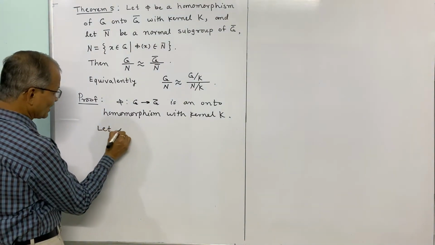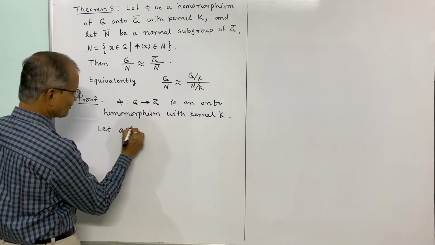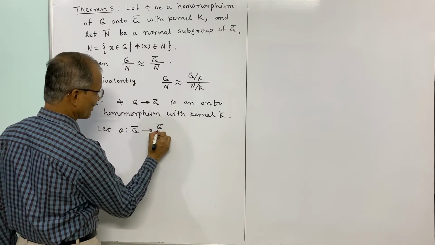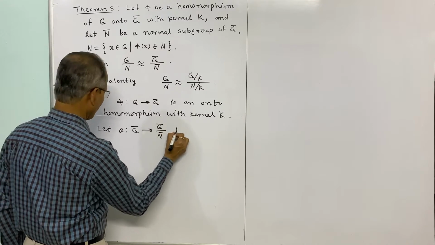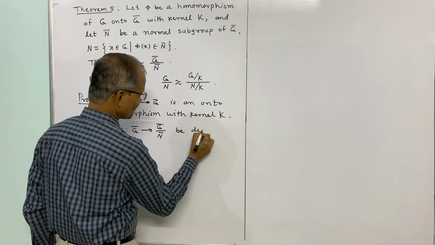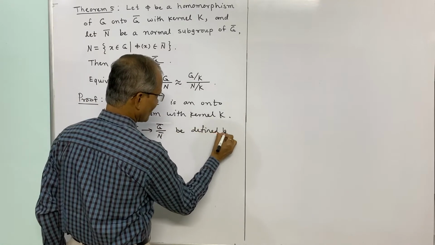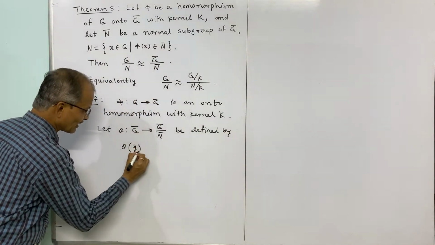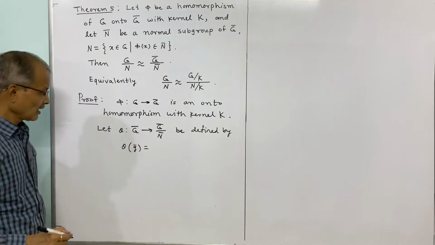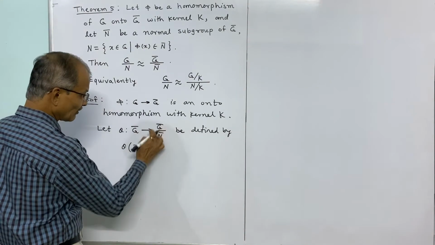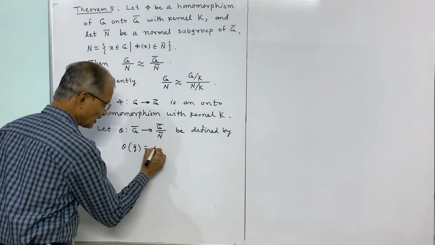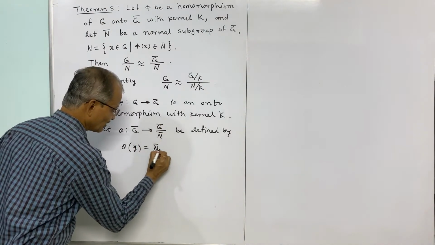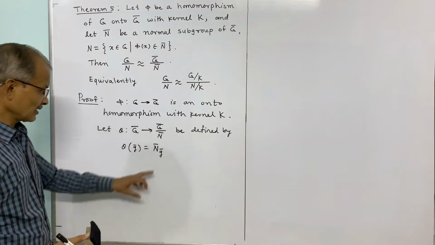Let theta be the mapping from the group G bar to the quotient group G bar by N bar, defined by theta of g bar, where g bar is an element of G bar, equal to N bar g bar. An element of this quotient group, as we know, is a right coset of N bar in G bar, and that we denote by N bar g bar.